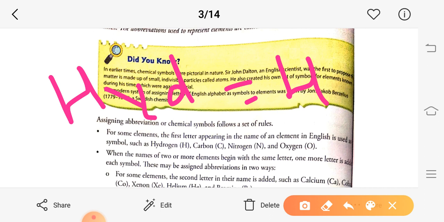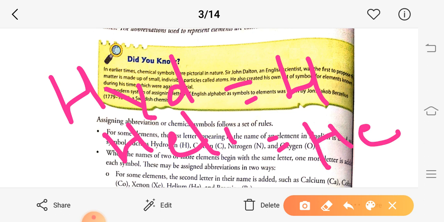So this line means that for some of the chemicals we use the first letter of the chemical as their chemical symbol. Now the question arises, sir, why don't we represent helium with H, while we represent hydrogen with H? We do not represent hydrogen and helium both by H because both start with H. So to make a difference, hydrogen is represented by just H, whereas helium is represented by He. Helium is a kind of gas. It is represented by the symbol He.